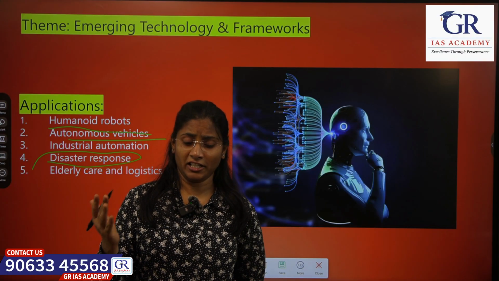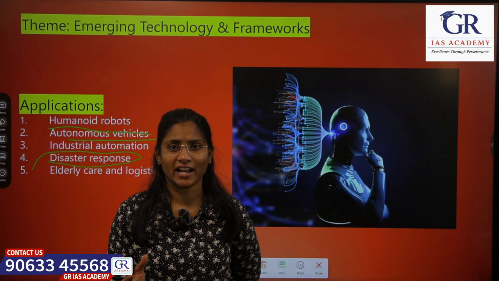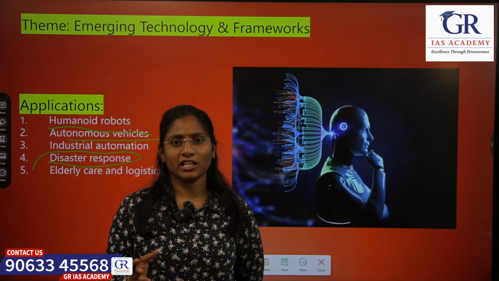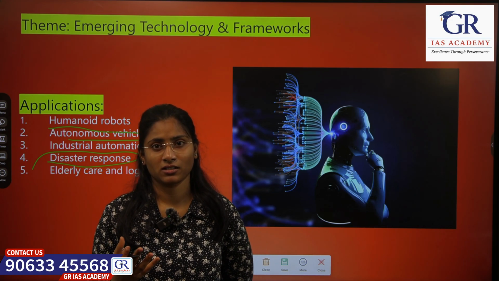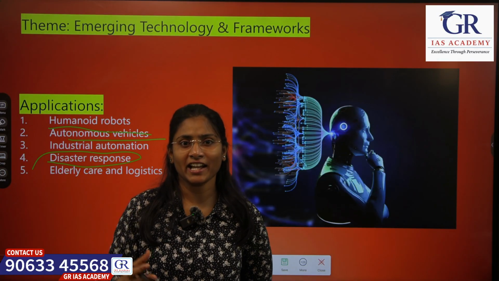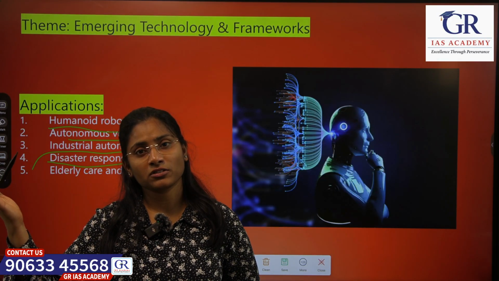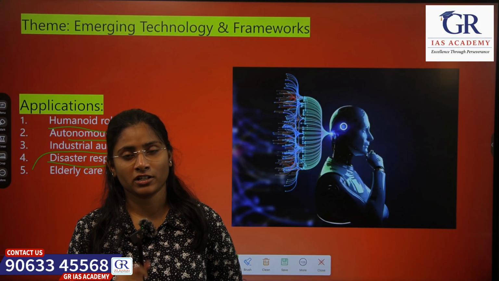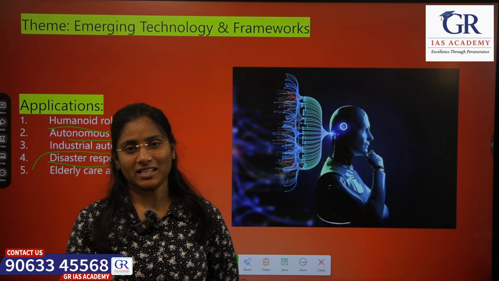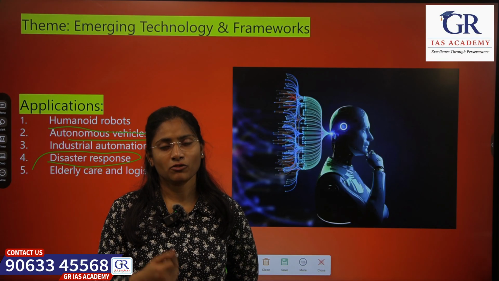So obviously there will be connectivity issues in disasters. If it is only AI, it has to connect to the cloud servers. There is no connectivity, so it's very difficult for us to solve that issue. But when physical AI is integrated, what will happen?